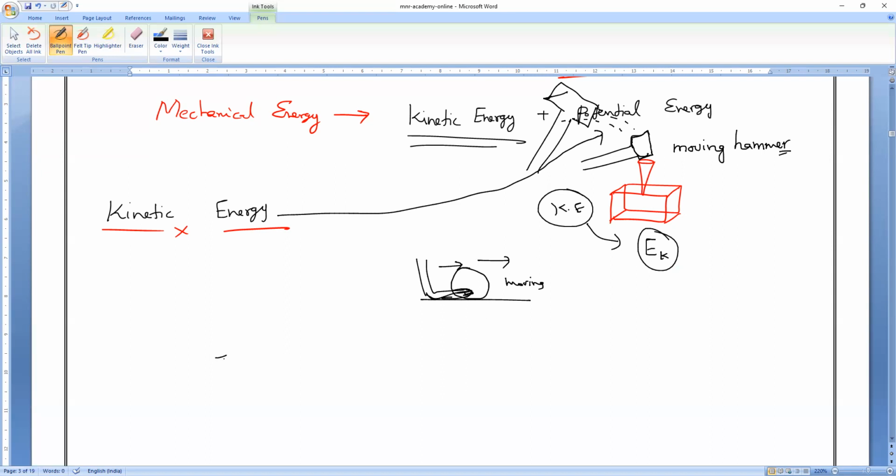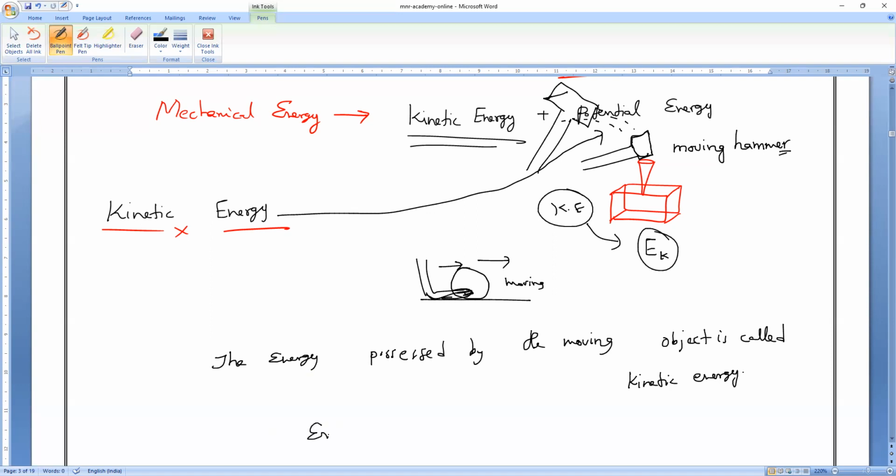So the energy possessed by the moving object is called kinetic energy. That is the standard definition. Every moving object will possess kinetic energy. So we'll make a statement that the energy possessed by the body